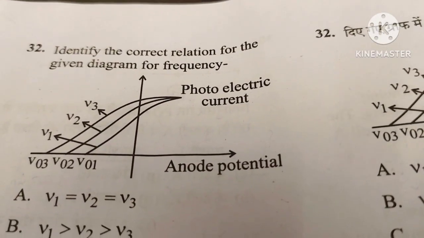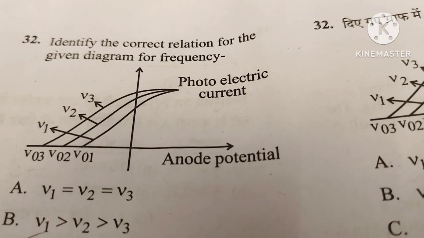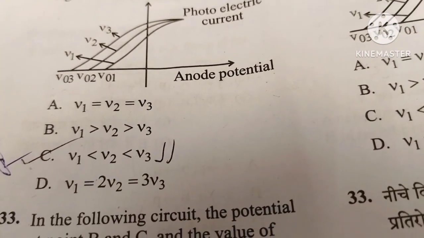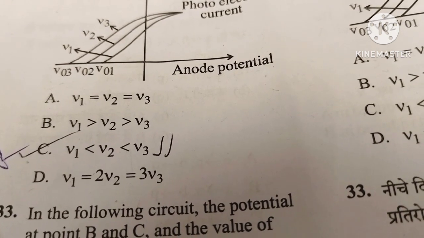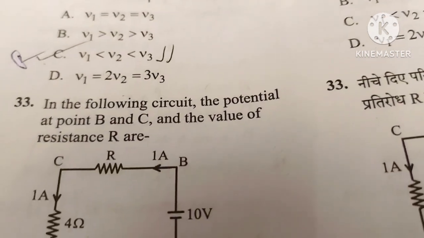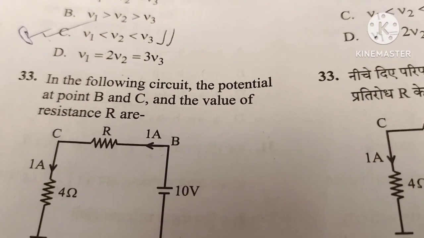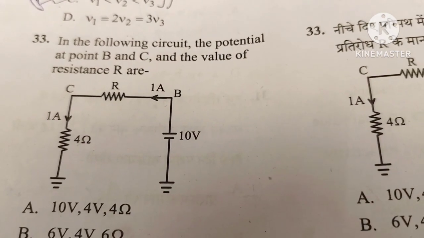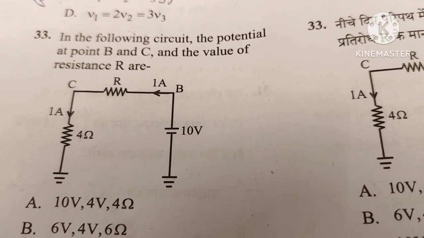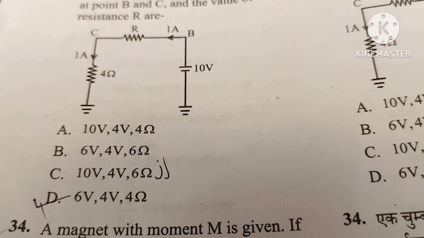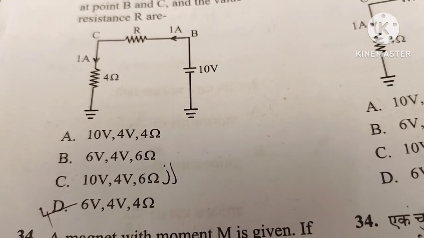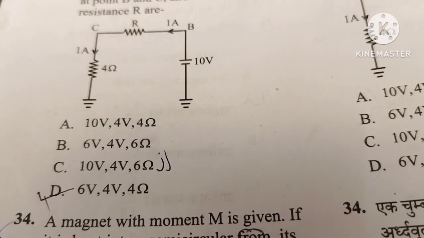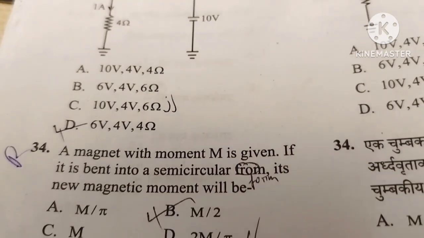Identify the correct relation for the given diagram for the frequency. Correct answer is option number C, V1 less than V2 less than V3. Question number 33. In the following circuit, the potential at points B and C and the value of the resistance are? Correct answer is option number C, 10 volt, 4 volt and 6 ohm. Option number C is the correct answer.